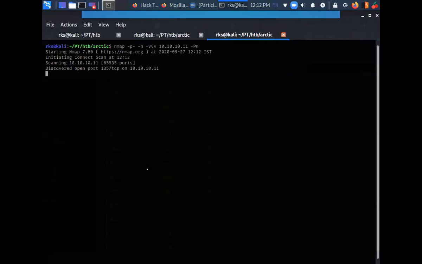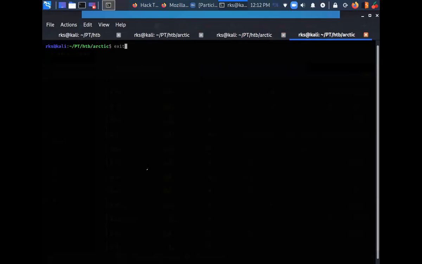This -T4 in nmap scan, capital T4. What is the use of that? Okay, so basically there are certain flags, let me just show you. nmap -p- -A -v, let's say target IP address, -T4.